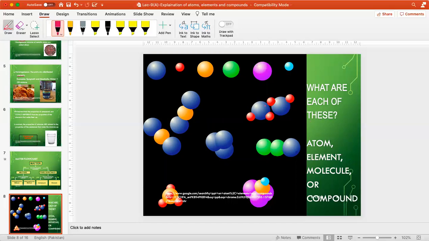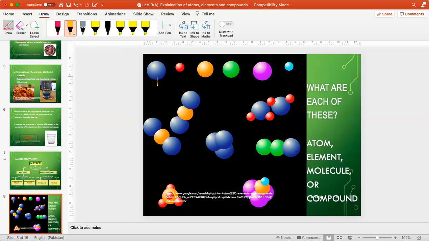What are each of these? Now you can identify them as compounds. For example, the red one is hydrogen and the blue one is oxygen. Let us do the naming so that you can identify.